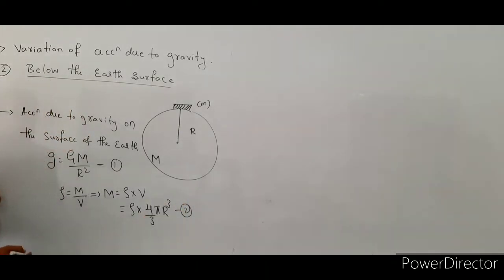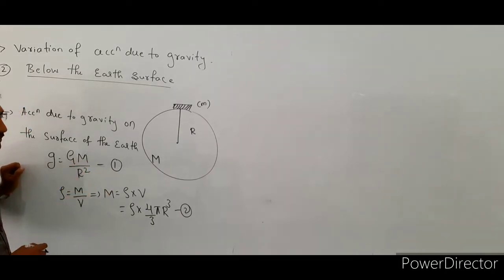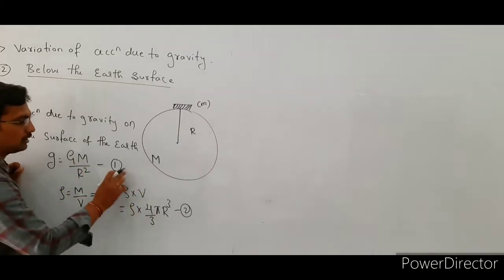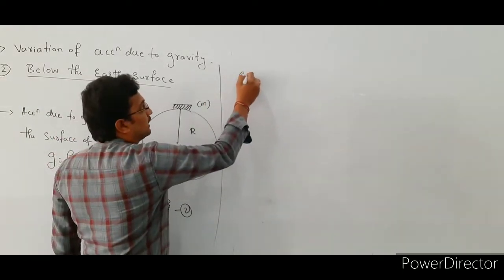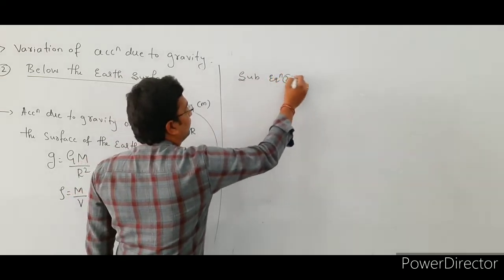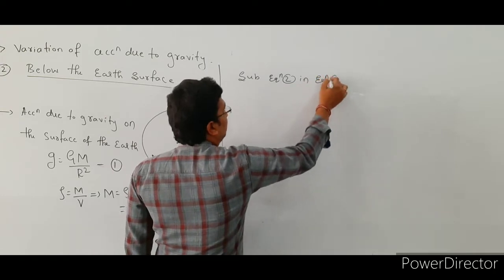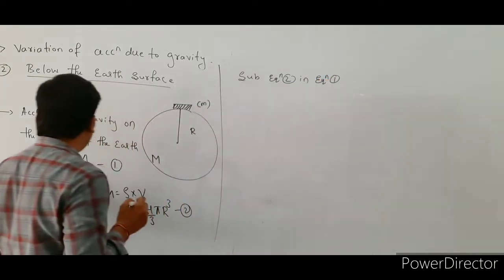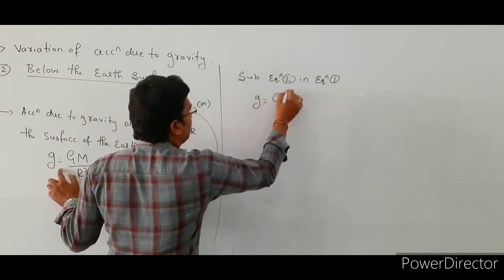Next we are going to substitute the mass value in equation number 1, that means substitute equation number 2 in equation number 1. Okay, see here. Equation number 1 is g is equal to GM divided by r square.